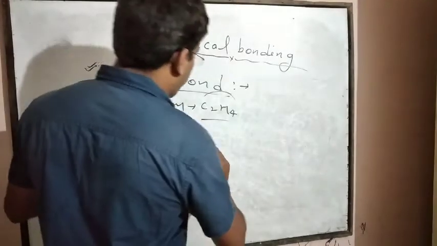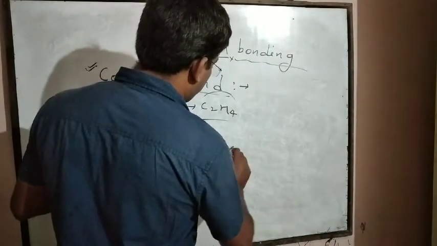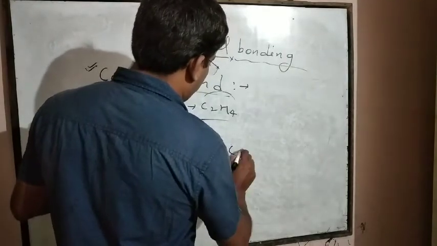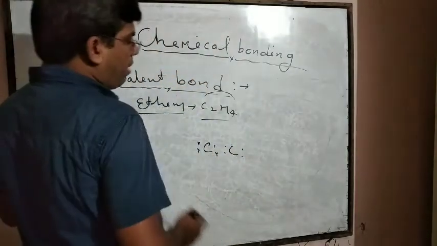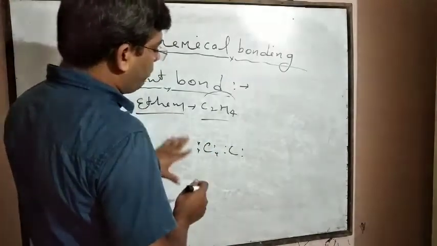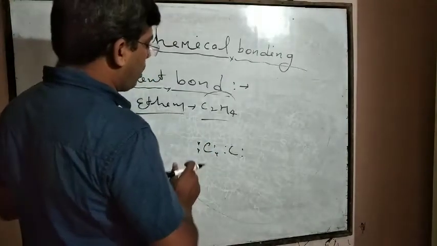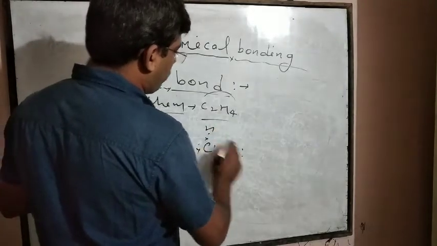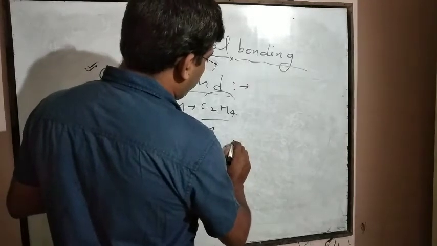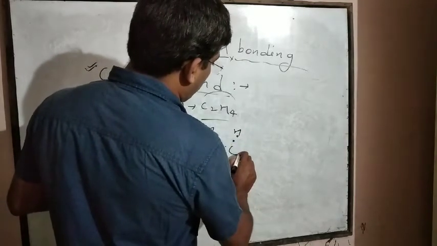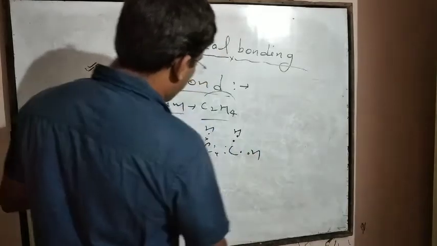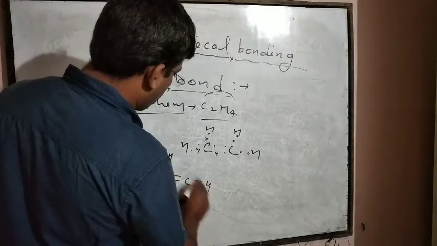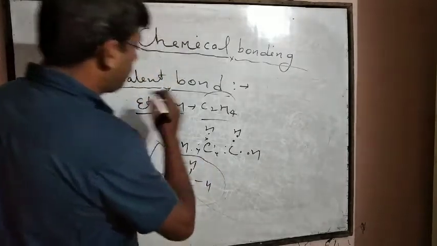Between the 2 carbon atoms, 2 electrons are shared, and with each carbon atom 2 hydrogens are connected, here 1 hydrogen and here 1 hydrogen. So C double bond C, H, H, H, H.